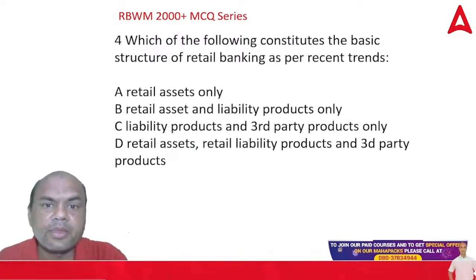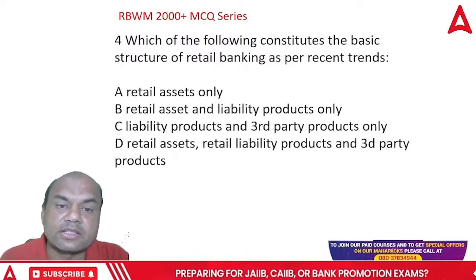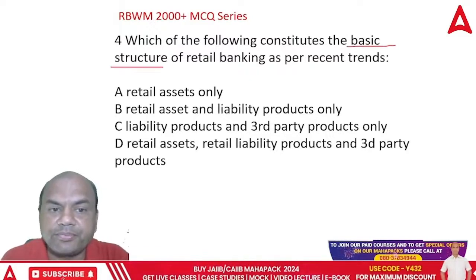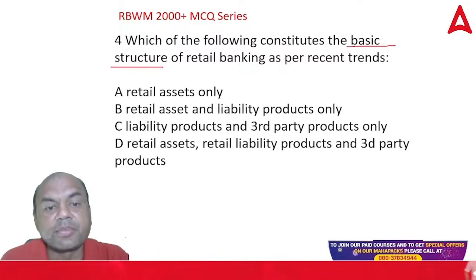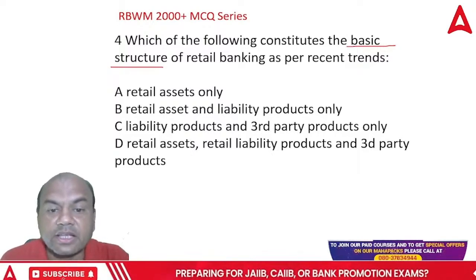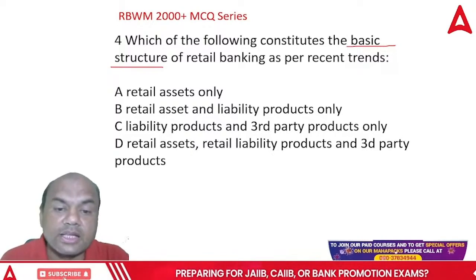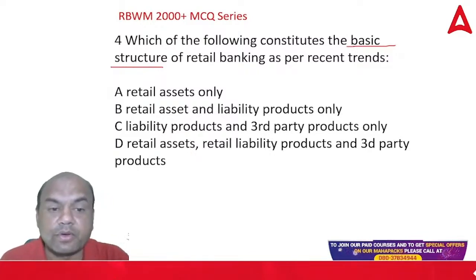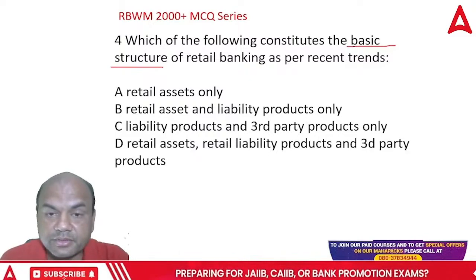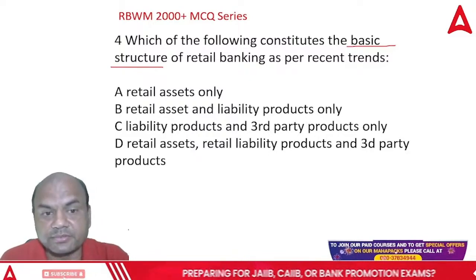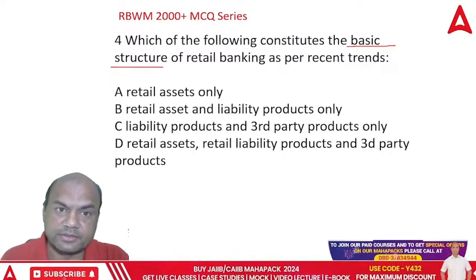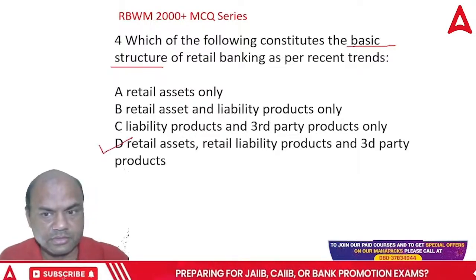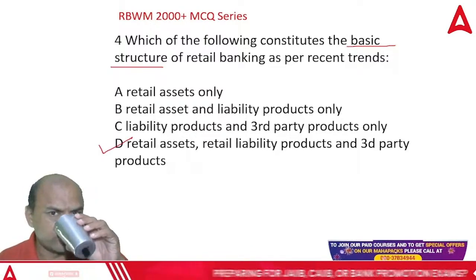Okay. Which of the following constitutes the basic structure of retail banking as per the recent trends? Basic structure means what do you sell basically? Retail assets only, retail assets and liabilities, liabilities and third party, or retail asset, retail liability, third party, all of them. So which of them forms the basic structure? Everyone fast. Yeah. It is all of these: retail asset, liability, and third party. Okay.